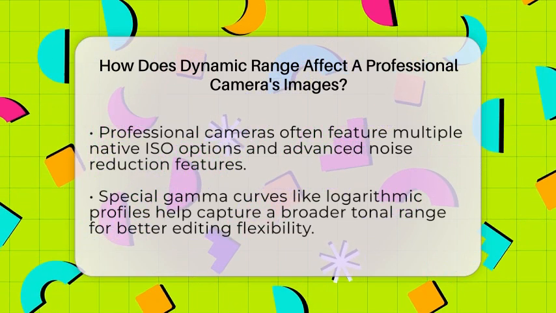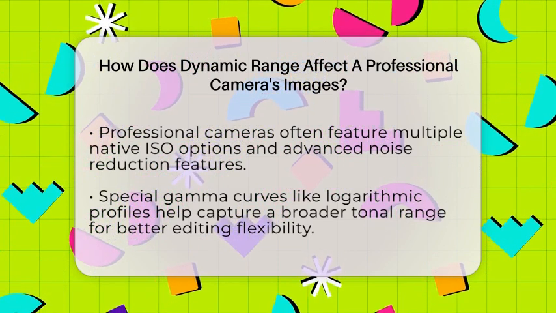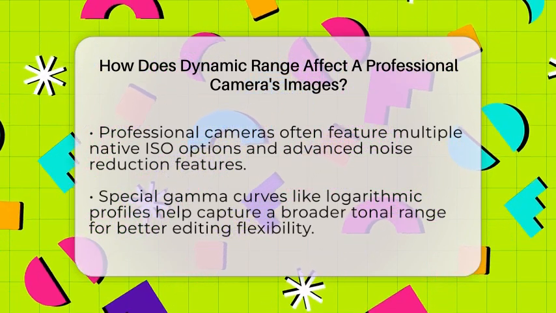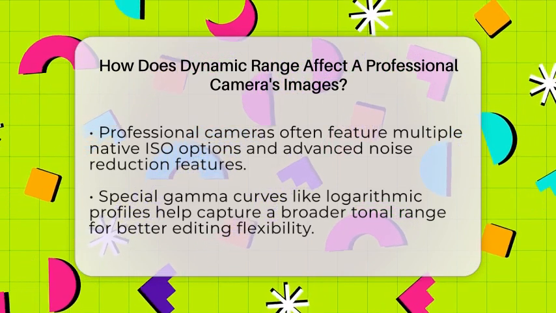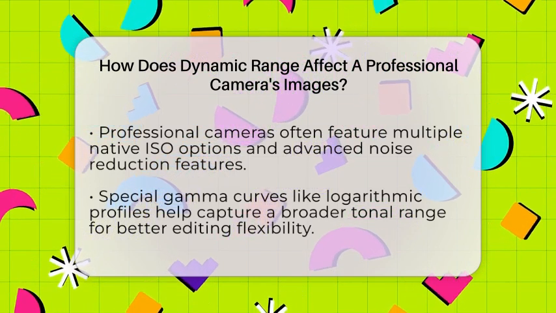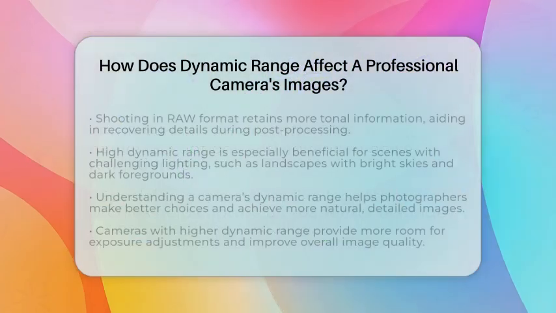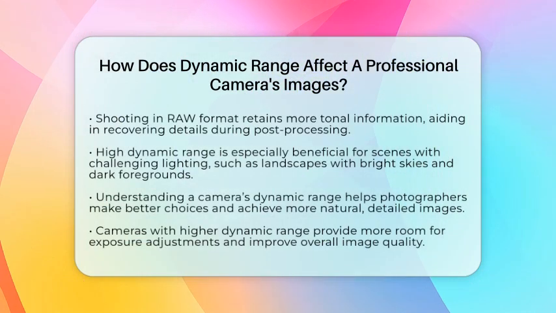Professional cameras often use special gamma curves, like logarithmic profiles, to compress the brightness range. This allows capturing more information in highlights and shadows, giving more flexibility when editing images later. Shooting in RAW format also helps because it preserves more tonal information, making it easier to recover details in post-processing.